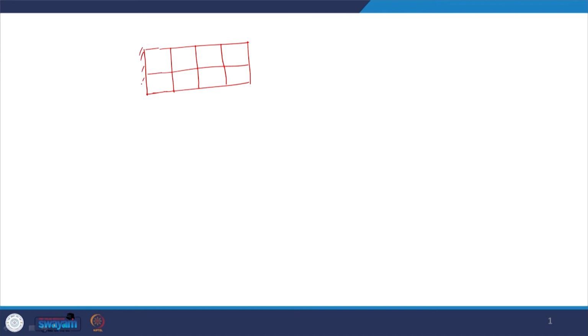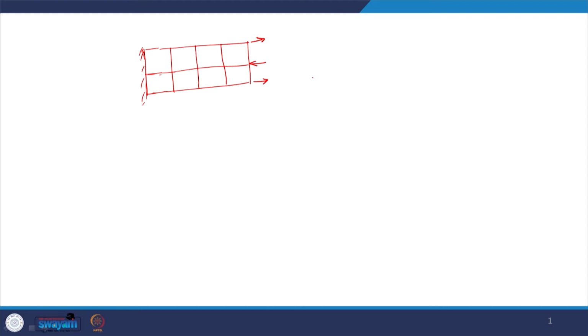So, let us say these nodes are constrained, and the loading conditions are such that there is a load in the minus x direction.